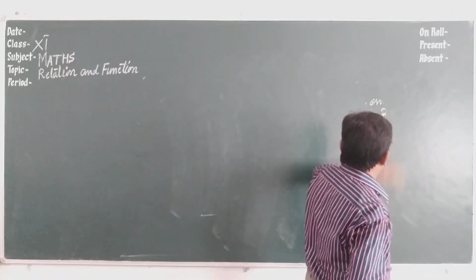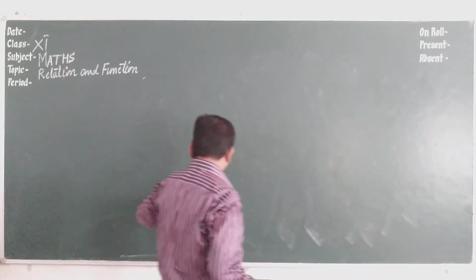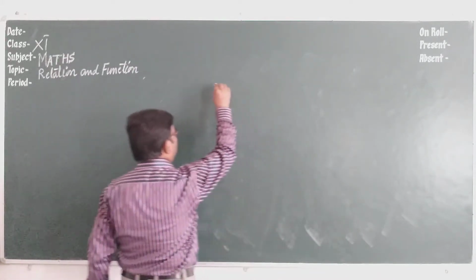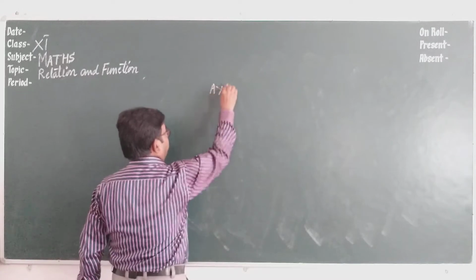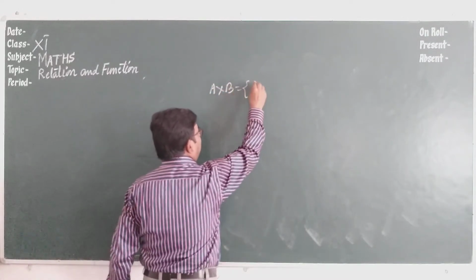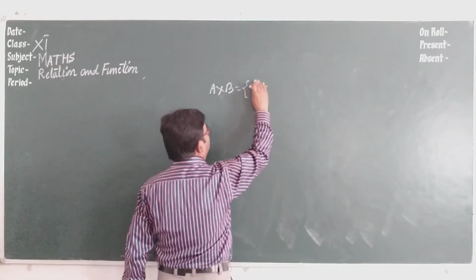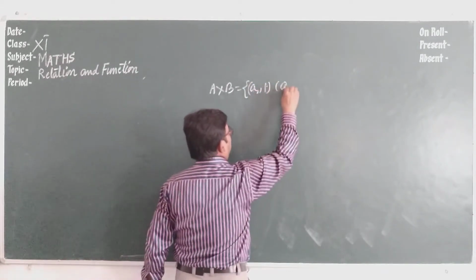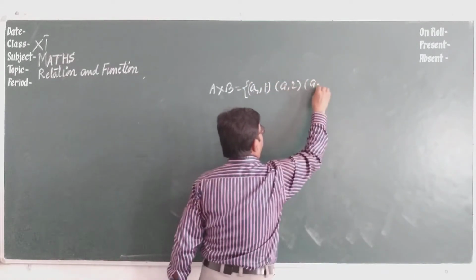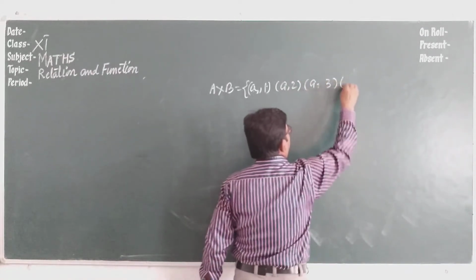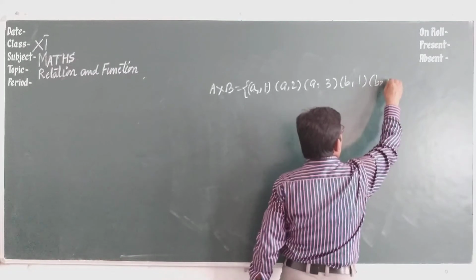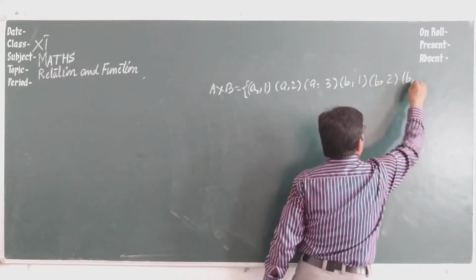One more thing before proceeding. Suppose you are forming A cross B, and we had A1, A2, A3, B1, B2, B3.